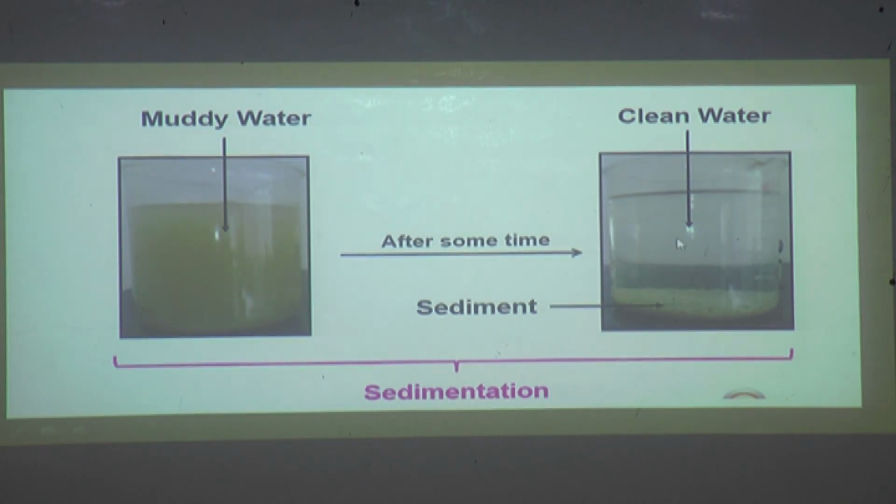Here we separated two different substances, like this is the solid substance which is insoluble and we call it as insoluble solid, and this is the liquid. So this is the process called sedimentation, which we use for the separation of substances like liquid and solid.